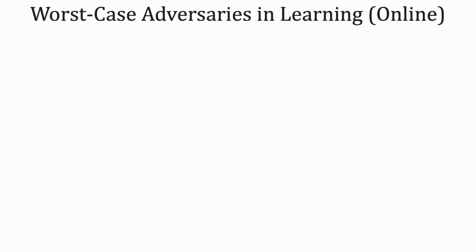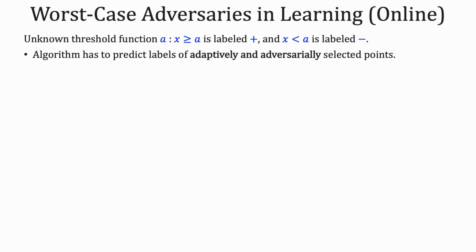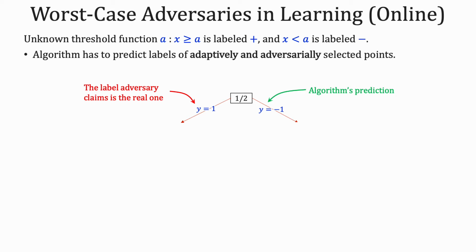Let us look at a worst case instance for online learning. Consider the class of thresholds in one dimension. Note that the algorithm has to predict labels for adaptively and adversarially chosen points. Let us see how that goes. The adversary first gives us a half. The algorithm has to decide whether this is a +1 or a -1. The algorithm says -1, but the adversary says, oh, it's actually +1.